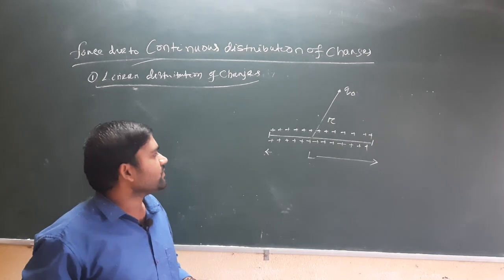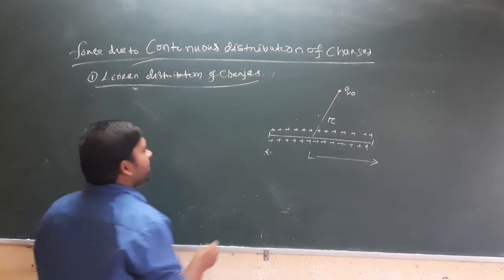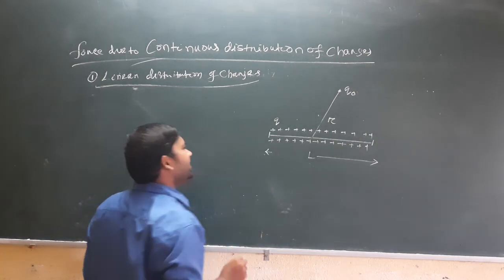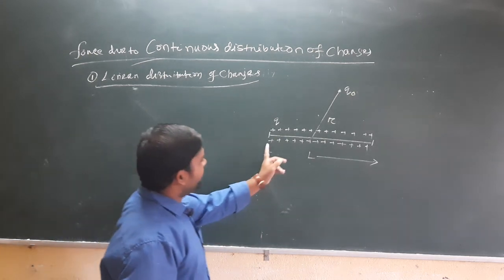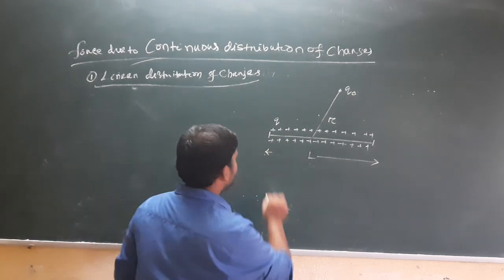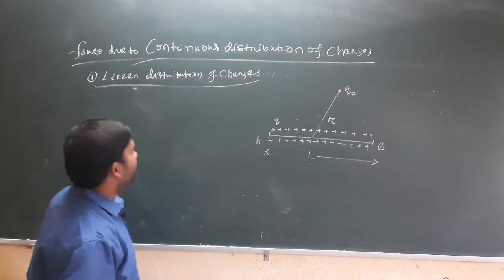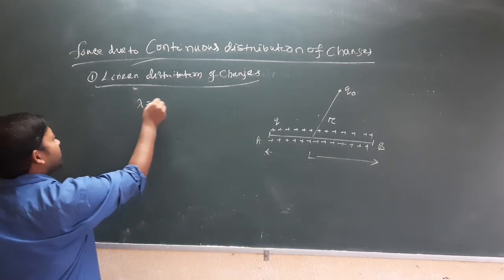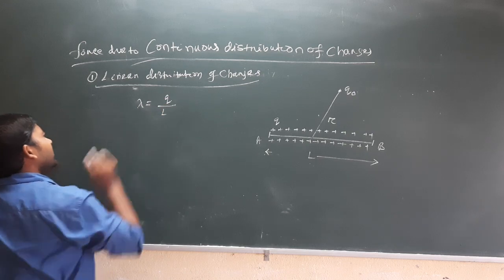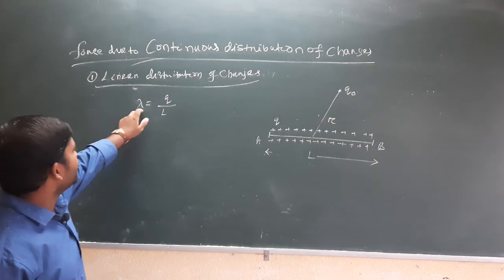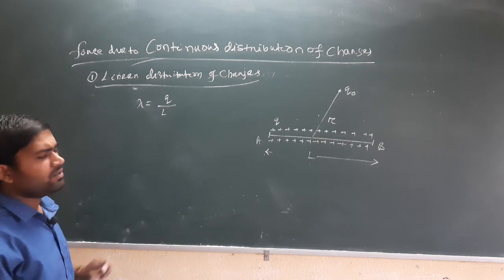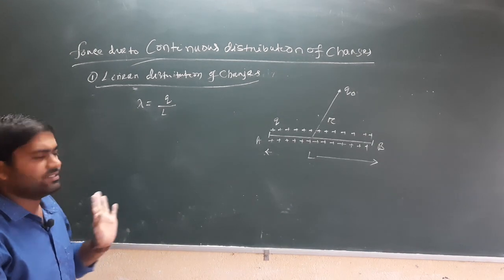If the total charge on that line is q, and the length of that line AB is L, then the linear charge density lambda equals q by L.